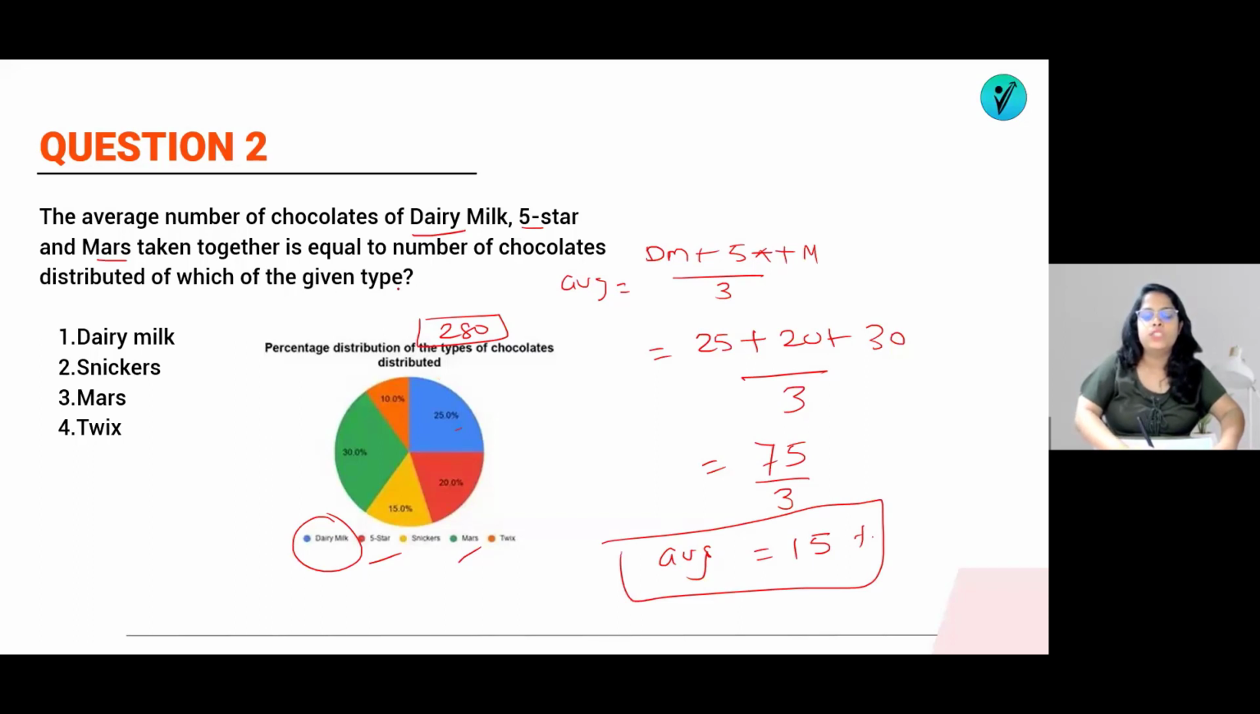So this is equal to which type of chocolates we can say? 15% is this yellow one, that means Snickers. So Snickers will be the answer. That's it. So we do not even require to find out the percentage values here. Simply 15% is the average. So 15% is the Snickers. Option number 2 is here.